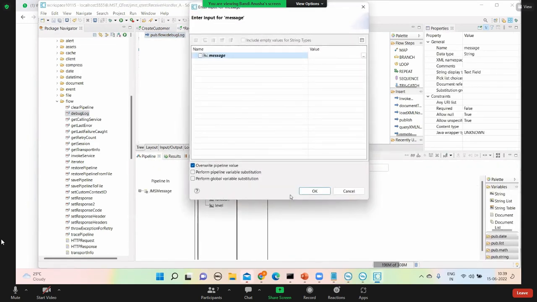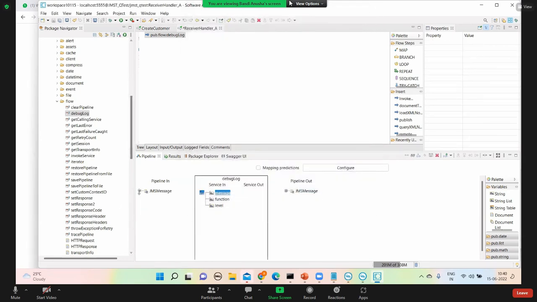Message: received message in receiver underscore A. I will give percentage local variable so that I will print the message also.